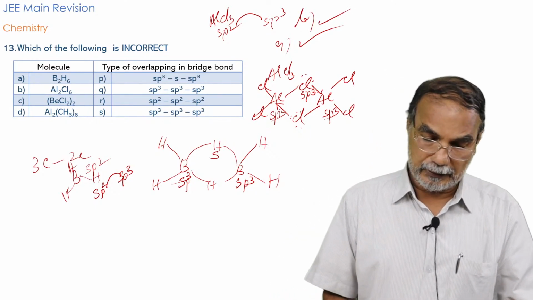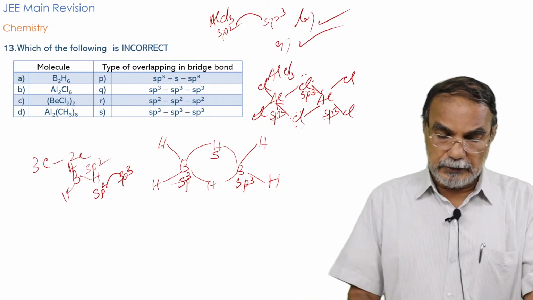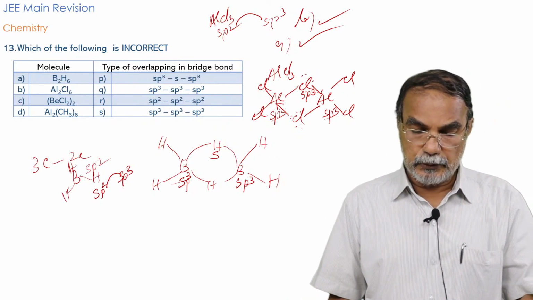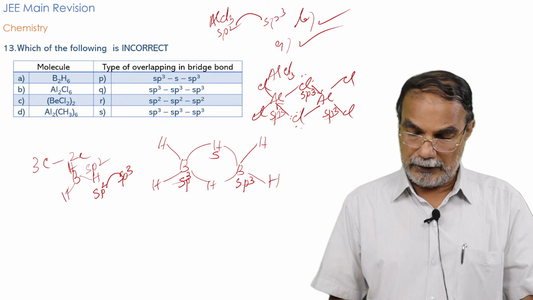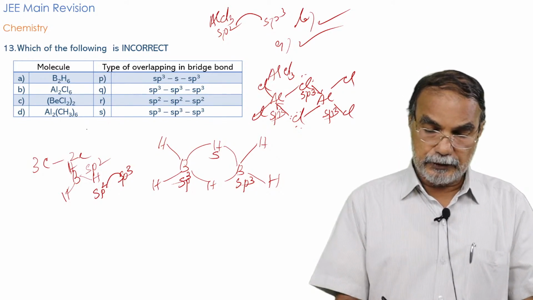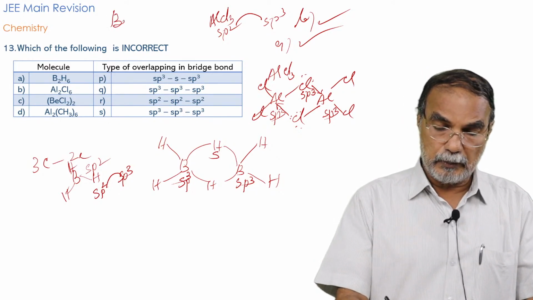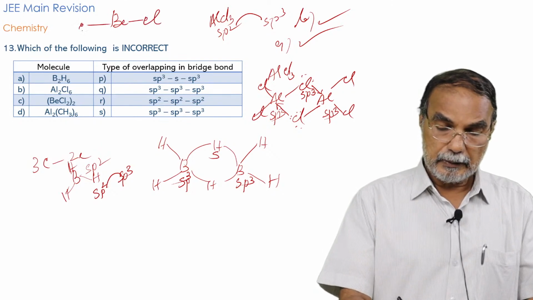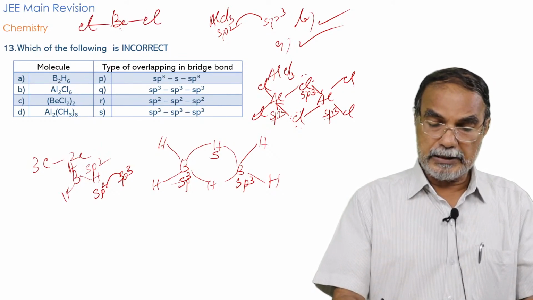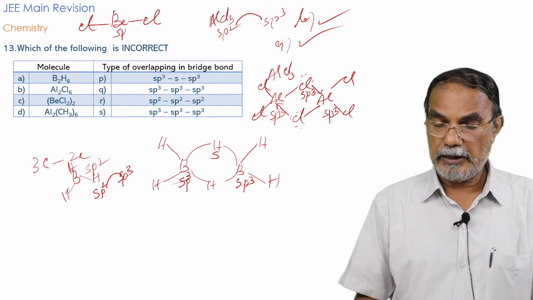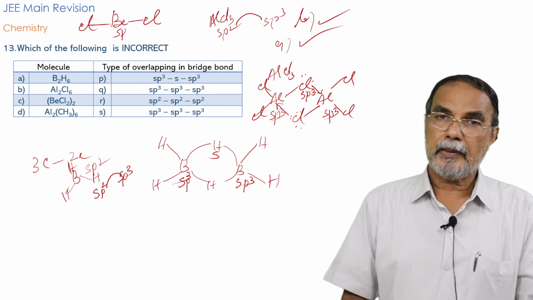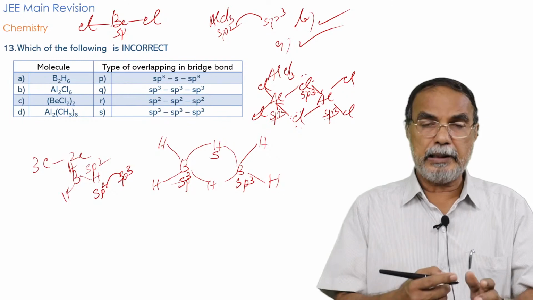And coming to the next molecule, that is Be2Cl4. Normally the BeCl2 molecule, as you know, is linear. The hybridization of beryllium is sp. The BeCl2 molecule is a linear molecule.